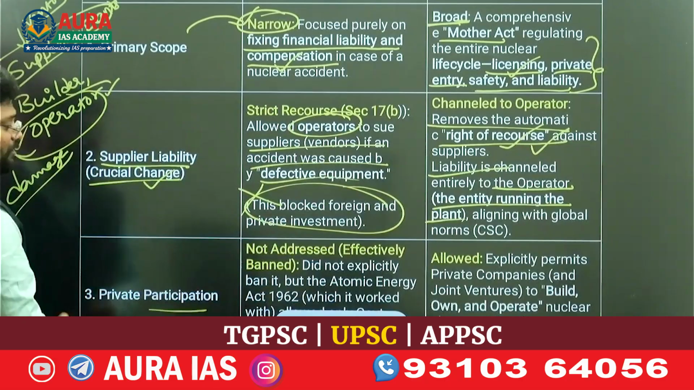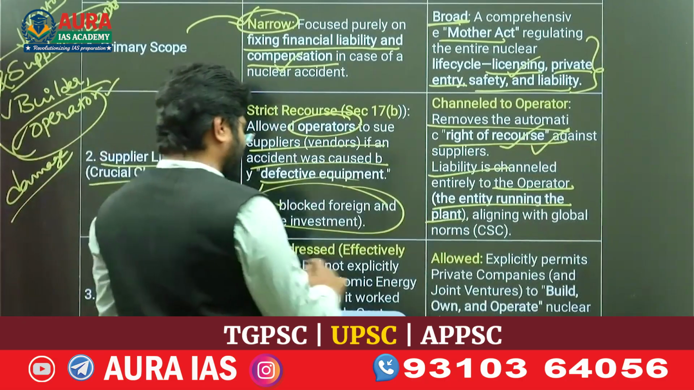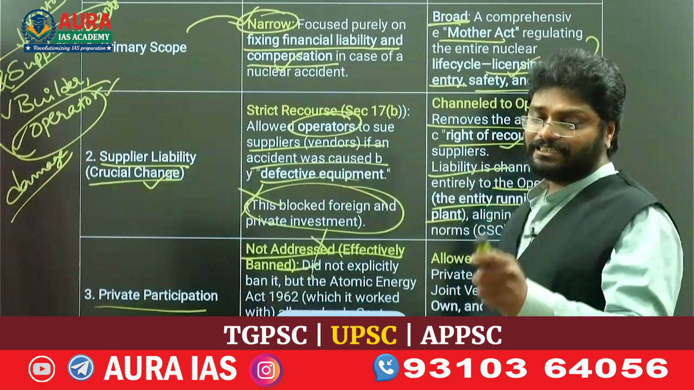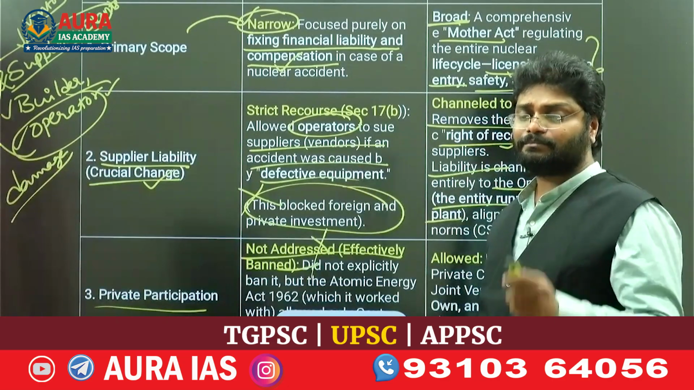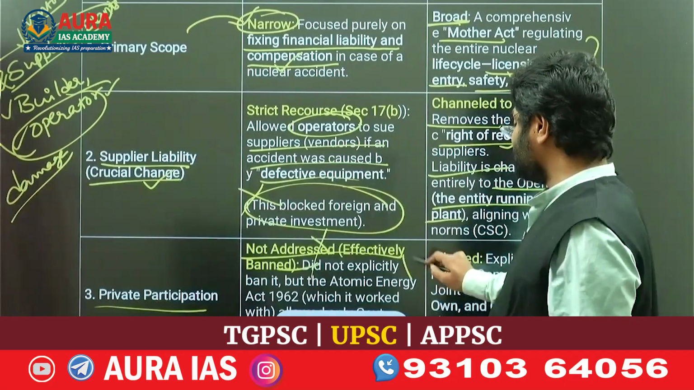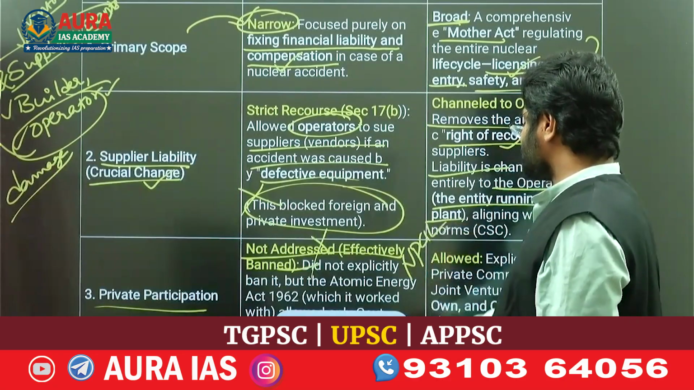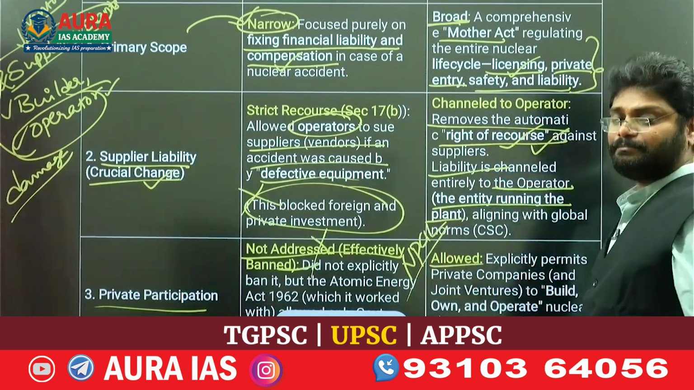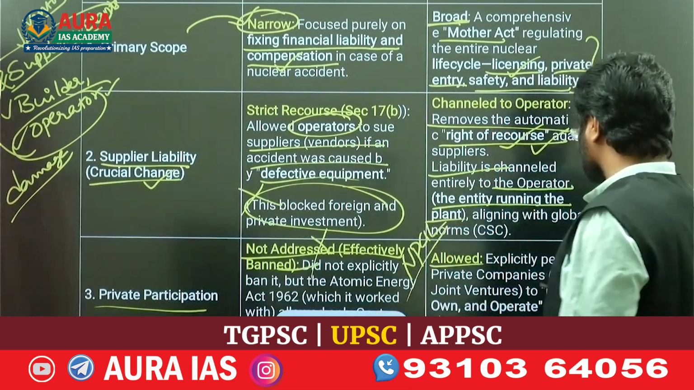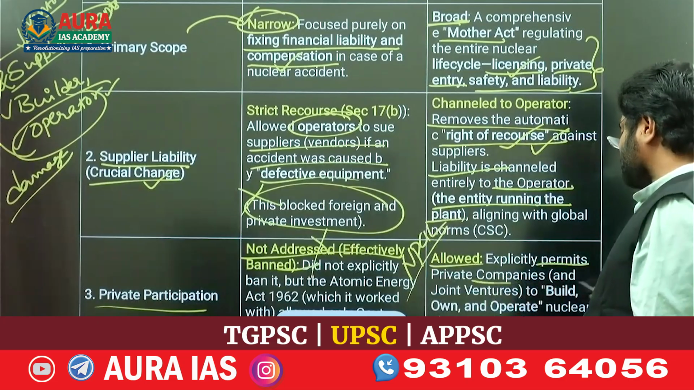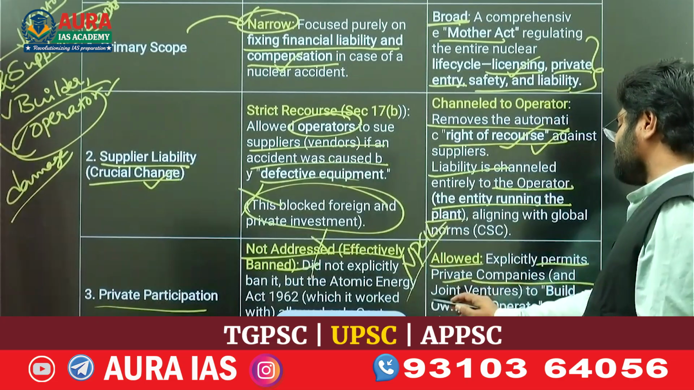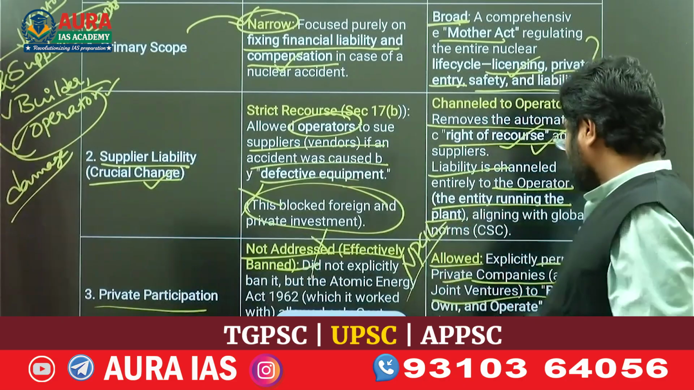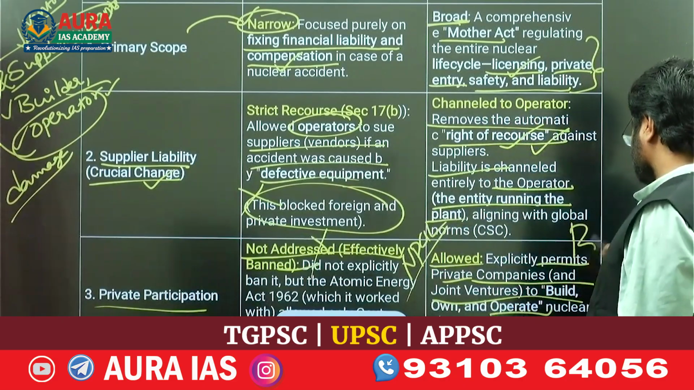So private participation. The 2010 Act never talked about private participation. If any plant was to be built in India, it must be done by NPCIL, that is a government company. Here it allows explicitly, by openly telling that it gives permission to companies. It might be private companies or joint venture companies. They can build, own, operate, the BOO model.